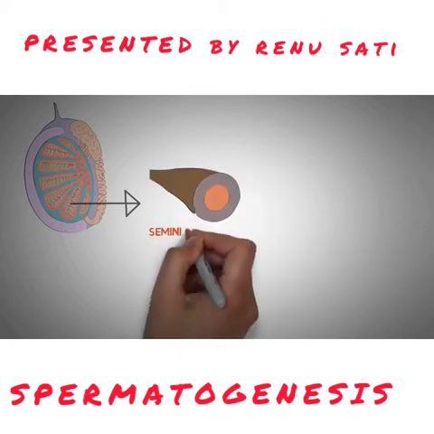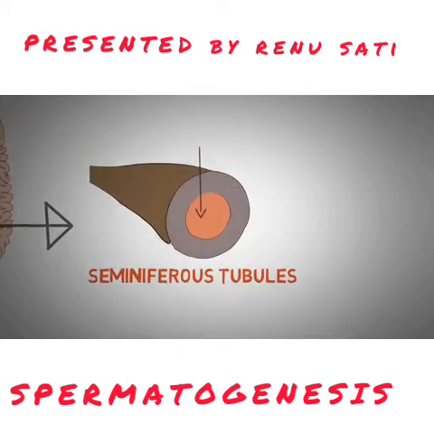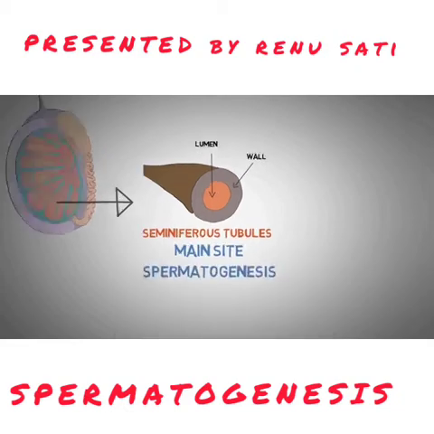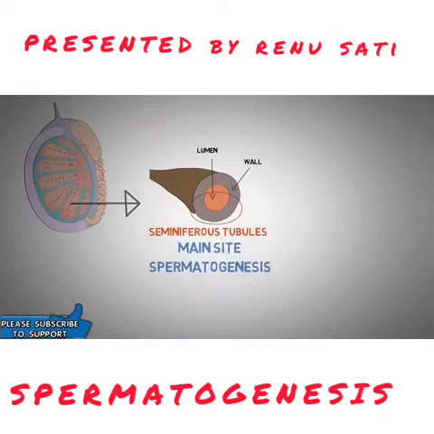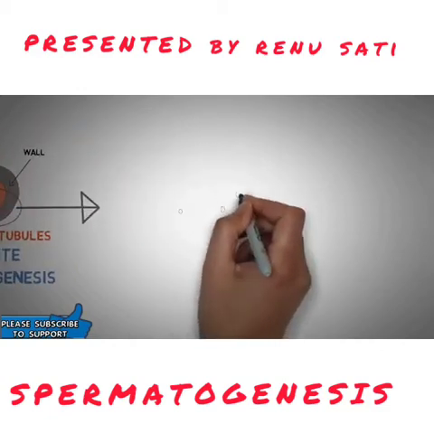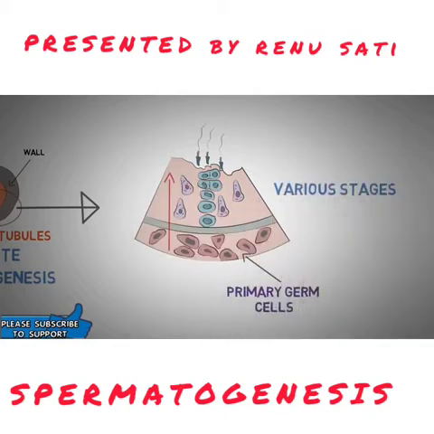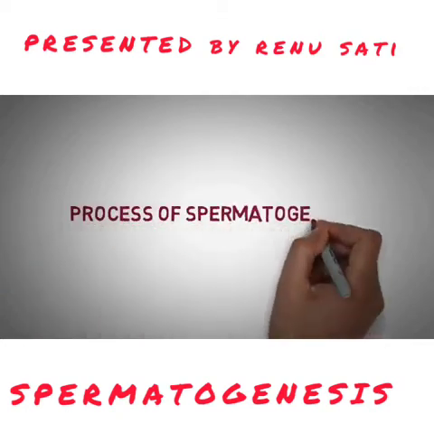These testes, in the transverse section, are showing seminiferous tubules which have a tubular structure, a lumen and the wall. The formation of the sperm is taking place in this wall only, that is the main site. If the cross section of this wall is taken, then you will see that it has the interstitial cells or the primary germ cells which will produce the hormones also, and the sperms are present, or rather you can say the cells are present in the various stages.